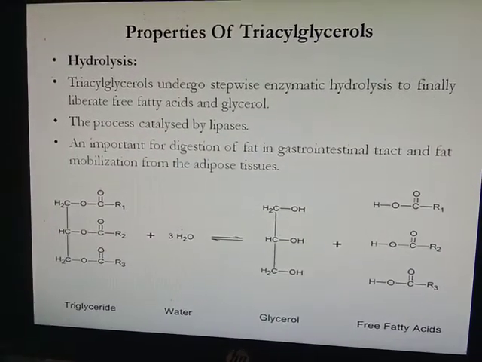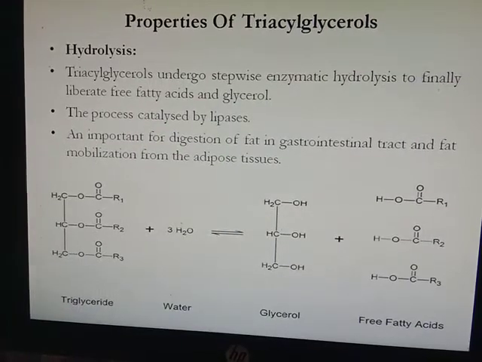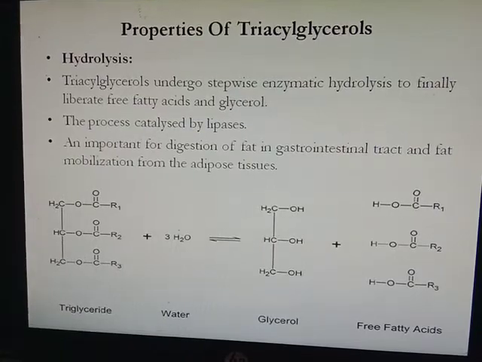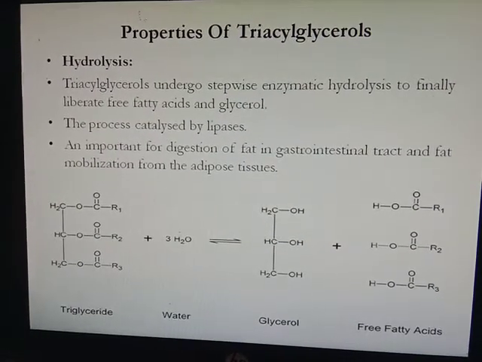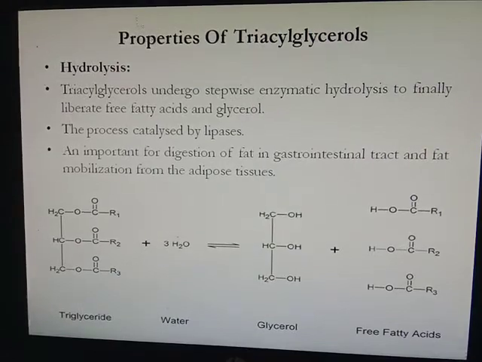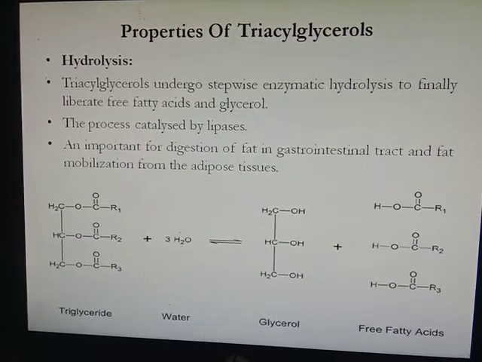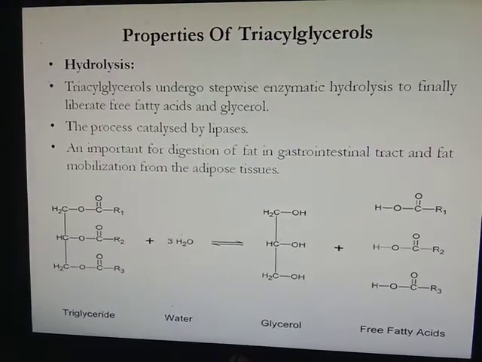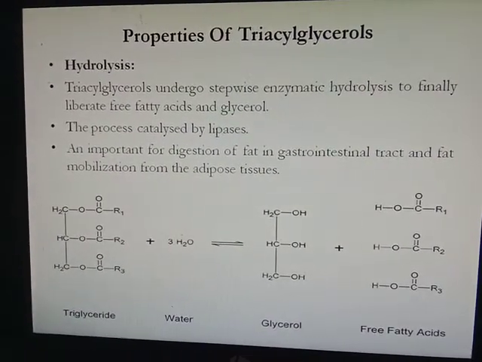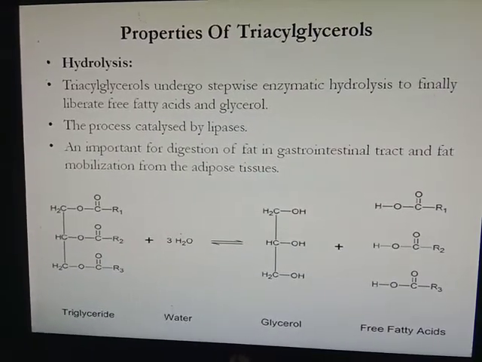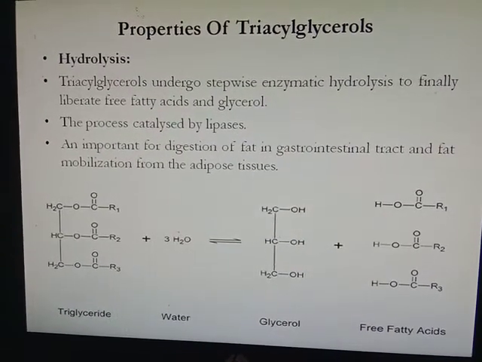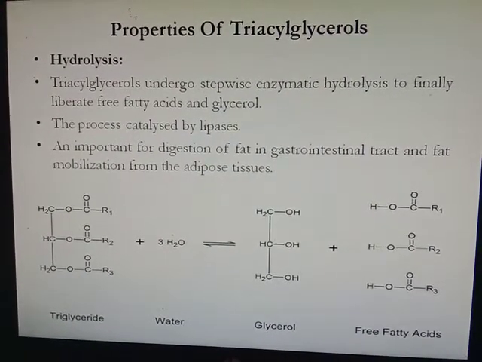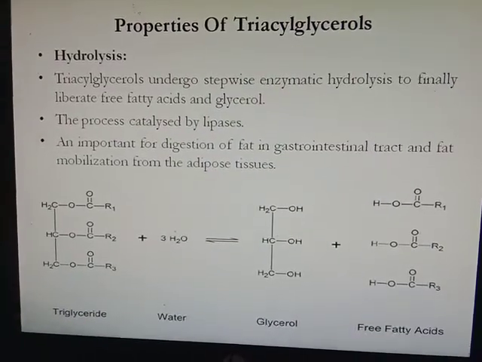Next is properties of triacylglycerols. First is hydrolysis. Triacylglycerols undergo stepwise enzymatic hydrolysis to finally liberate free fatty acids and glycerol. This means triacylglycerol is enzymatically hydrolyzed stepwise to remove one fatty acid at a time. At the end of the reaction, all three fatty acids will be removed from triacylglycerol to produce fatty acids and glycerol. This process is catalyzed by the enzyme lipase, an important enzyme for digestion of fat in the gastrointestinal tract and fat mobilization from adipose tissue.